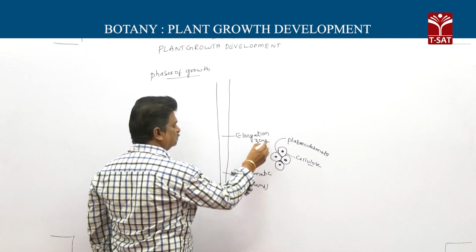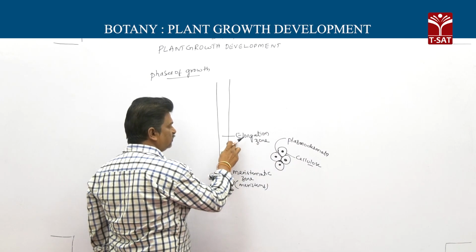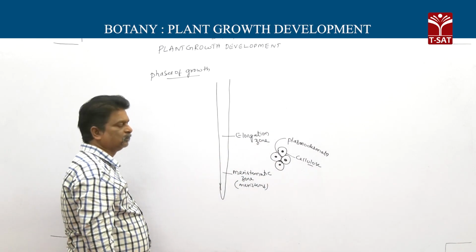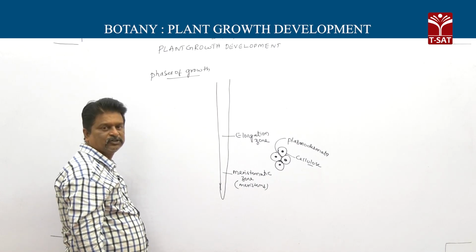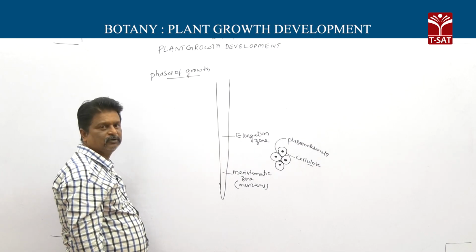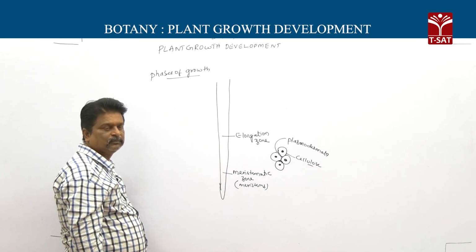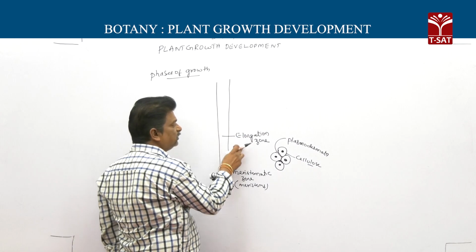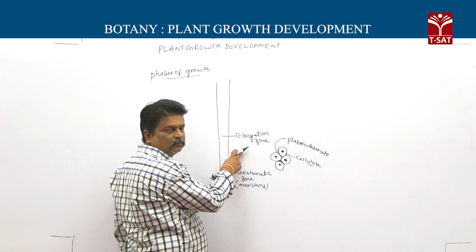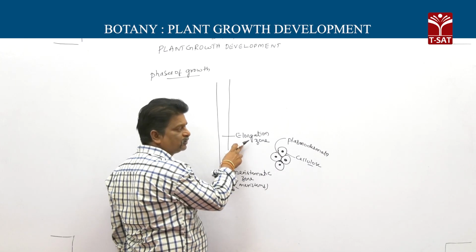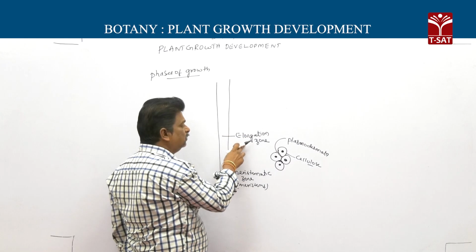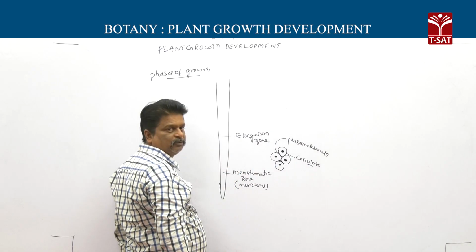Proximal to meristem means above the meristem. There is the elongation zone. In the elongation zone, an increase in vacuolization takes place, cell enlargement takes place, and new wall materials are deposited.